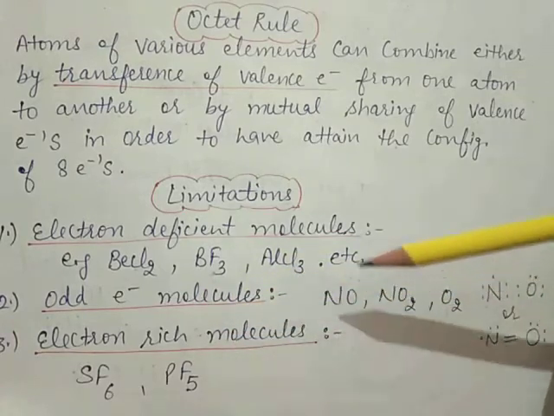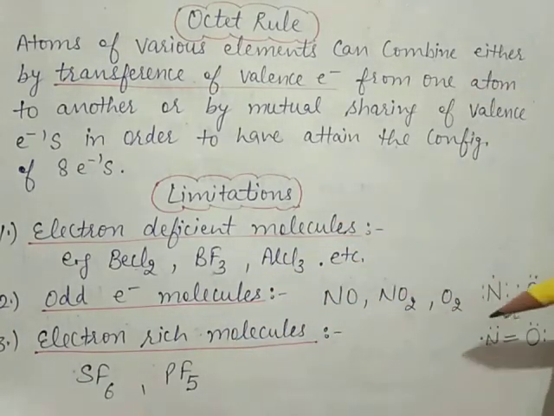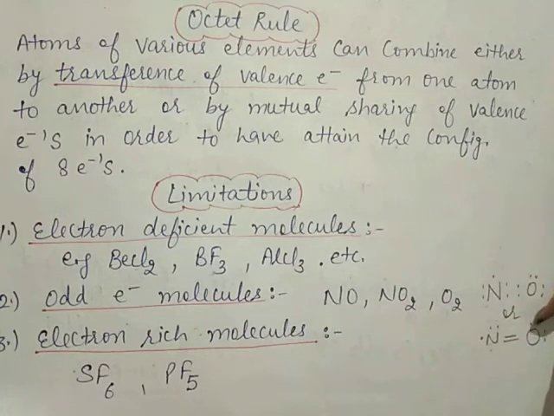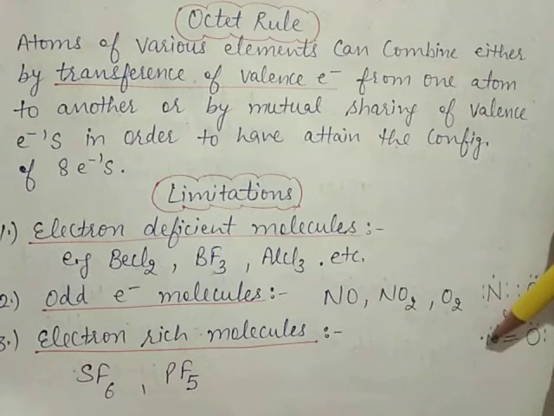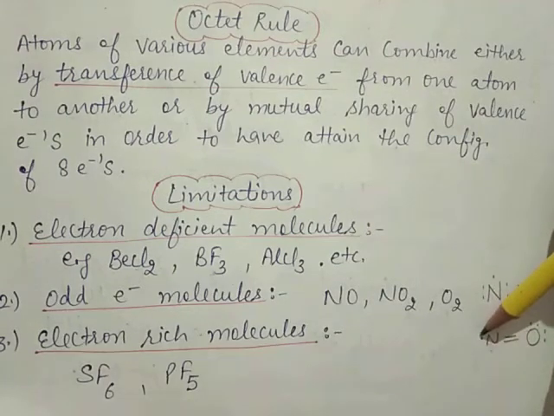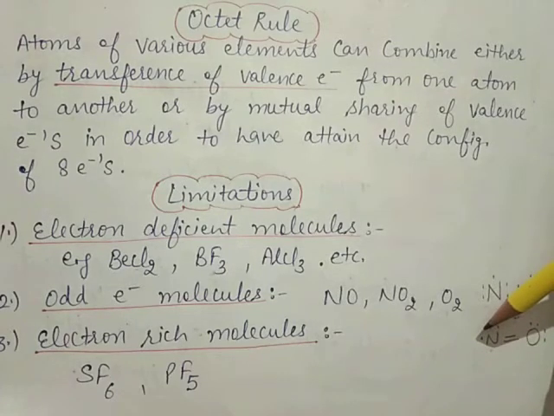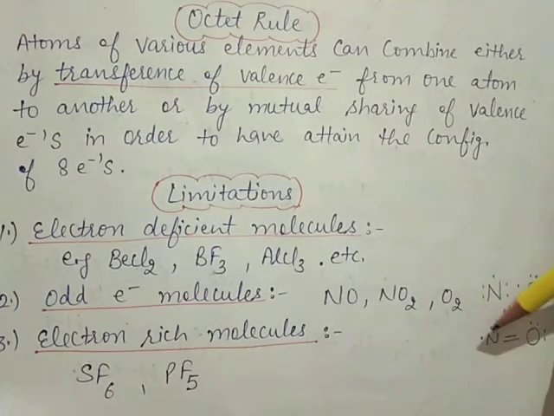Now the species with 1 unpaired electron, paired means 2 electrons. This is also a pair, this is also a pair, and this is also a pair, but this electron is left, this is 1 electron, it does not form a pair. So the species with 1 unpaired electron is called a free radical. They are paramagnetic. Paramagnetic means unpaired electrons, so these are unstable.